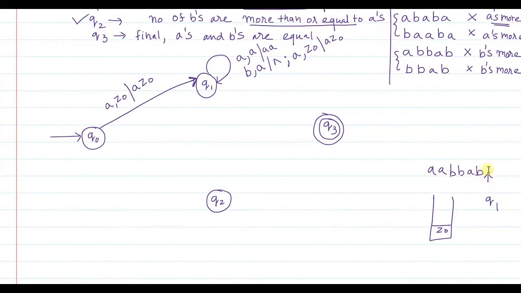Now when there is nothing remaining to be read in Q1 state, the stack also turns out to be empty. That means you should go to the final state. So from Q1, when there is nothing remaining to be read and the stack is also empty, you do a no-op, so Z0 still remains on top of the stack and you go to state Q3.